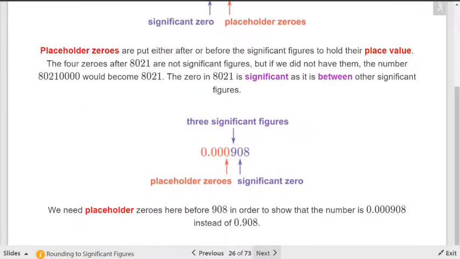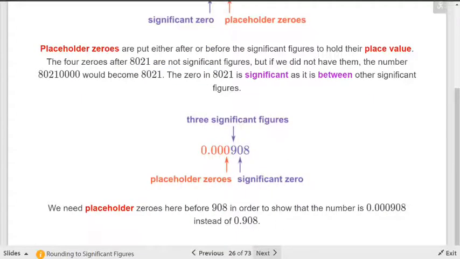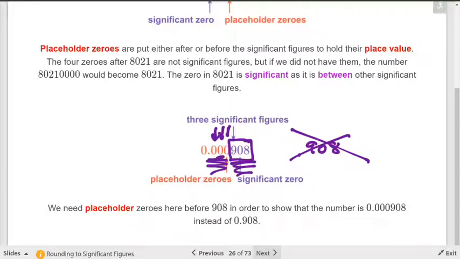Now, here's just another one, the placeholder zeros. Look at the decimal one though. In the decimal one, there are zeros, 3 significant figures, right? There's 3 significant figures. But you do have to keep these placeholder zeros because they're after the decimal point. Right? So be careful that you're not changing the value of a number. Okay? If you lost those zeros, you would have that, which is completely wrong. Right? Doesn't mean the same number. So be careful that you're not dropping zeros when you're not supposed to. You have to have these placeholder zeros to keep these numbers in their right spot.